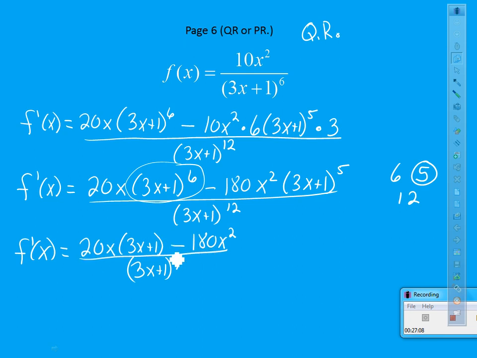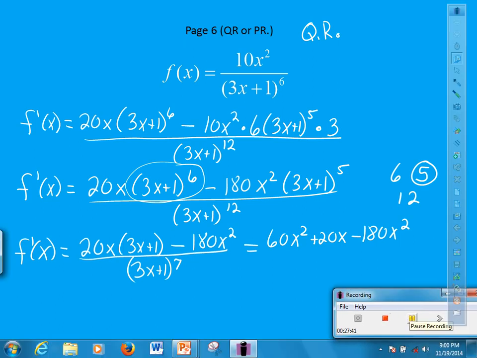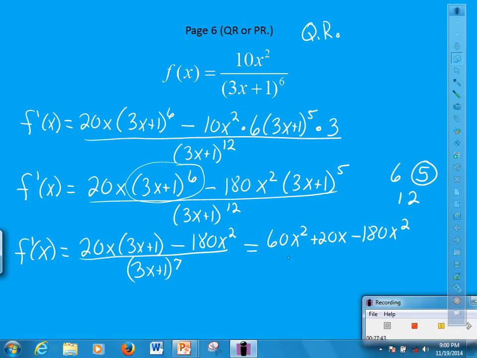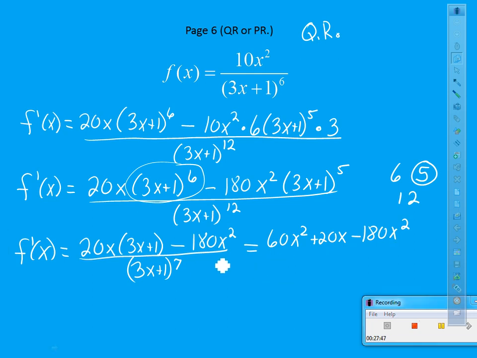Let me distribute this top. So I've got 60x squared plus 20x minus 180x squared. I think I'm off somewhere. I should have a 60x. Oh, just plus. So I got 60x squared plus 20x minus 180x squared over that.